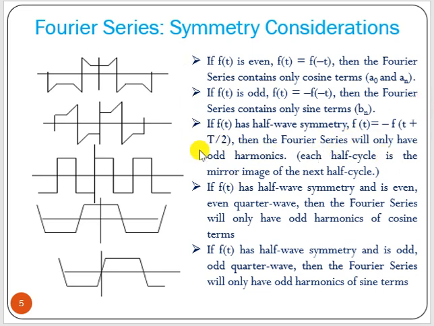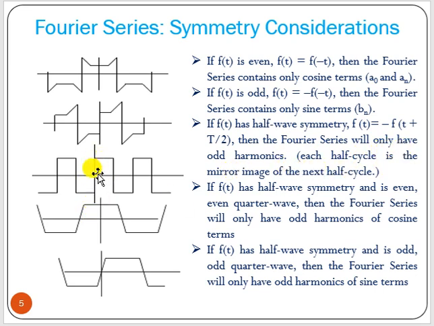Now if f(t) has half wave symmetry, half wave symmetry means f(t) equals minus of f(t plus T by 2), or you can say f(t minus T by 2), then the Fourier series will only have odd harmonics. That means a0 should be 0 if it is half wave symmetry. Then we will have the odd harmonics of an and odd harmonics of bn. Now what does half wave symmetry mean? Each half cycle is the mirror image of the next half cycle.